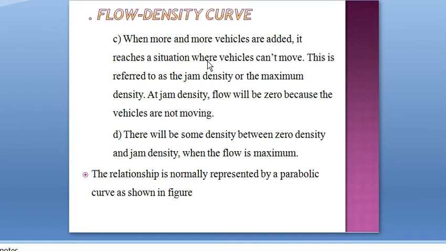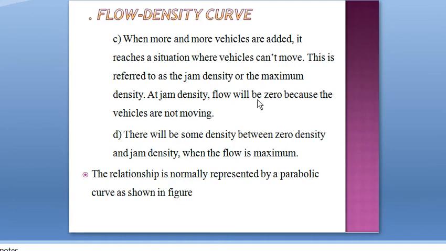When the number of vehicles increases, there will be a traffic jam. So at that time, what will happen? The vehicles cannot move, so the flow will be zero, because the number of vehicles is very high. At that situation, density will be maximum and flow will be zero. That density is known as jam density or maximum density.